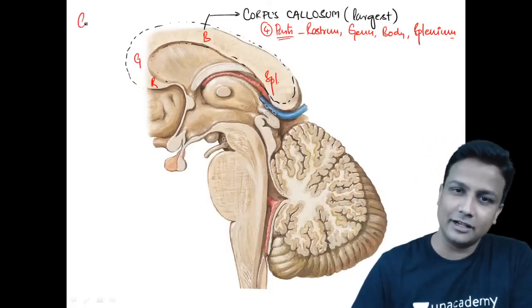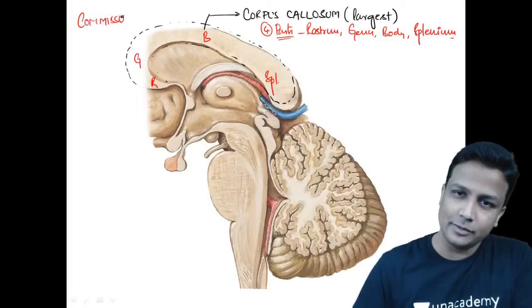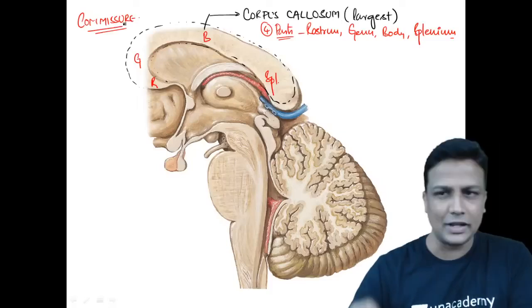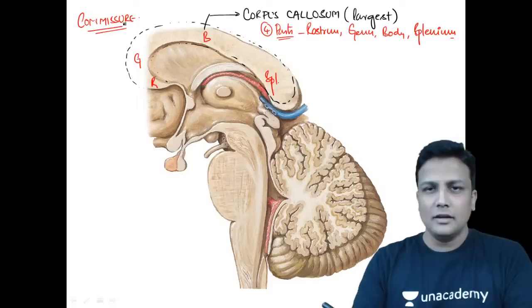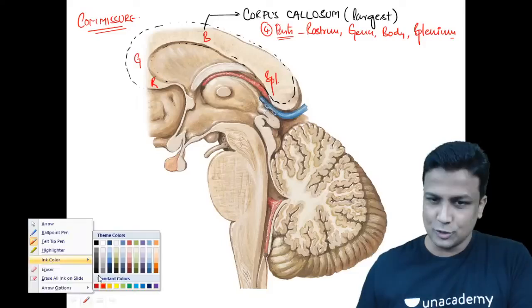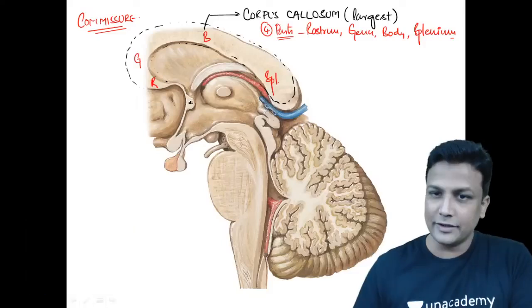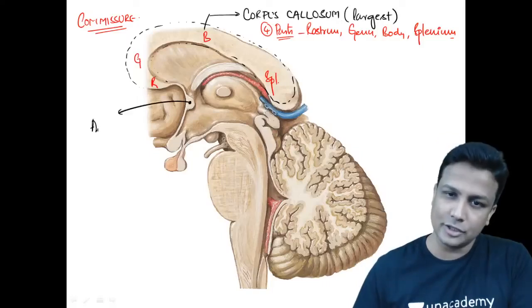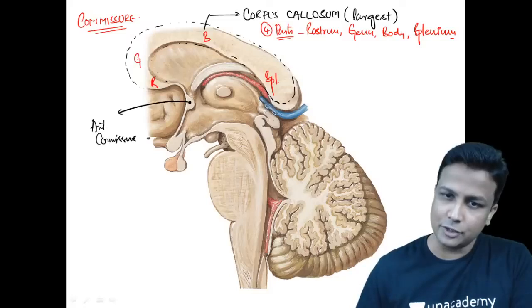So let me write down the heading there, guys. We are actually learning about the commissures, and that is the largest commissure, having 4 parts. Now, sir, are there any other commissures? Of course, we have other commissures also. Below the rostrum, this commissure will be your anterior commissure.